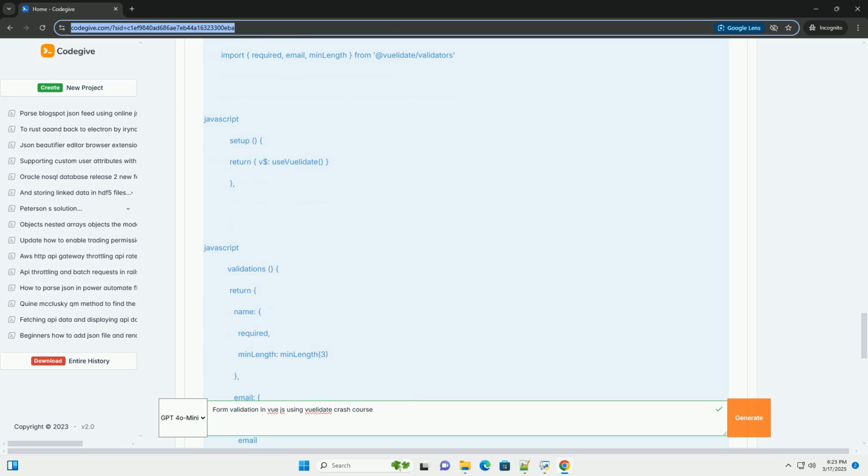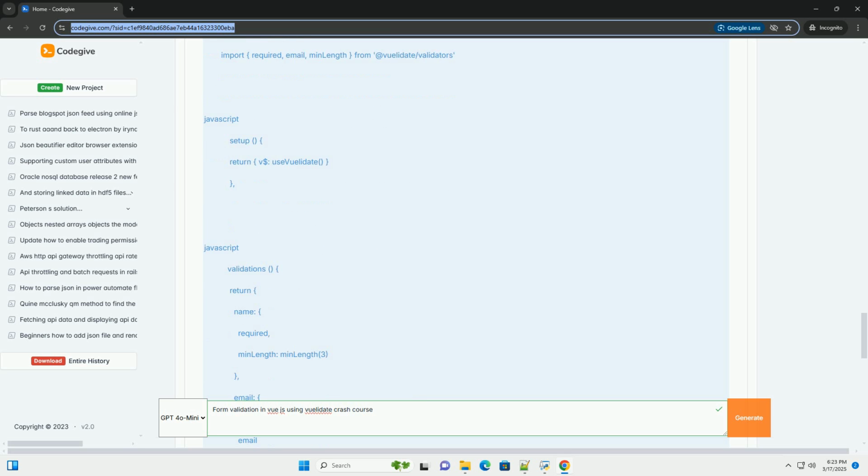sameAs(propertyName, vm), the field must be the same as another field, for example password confirmation. vm is optional, defaults to the current component. url, the field must be a valid URL. numeric, the field must be a number. integer, the field must be an integer.